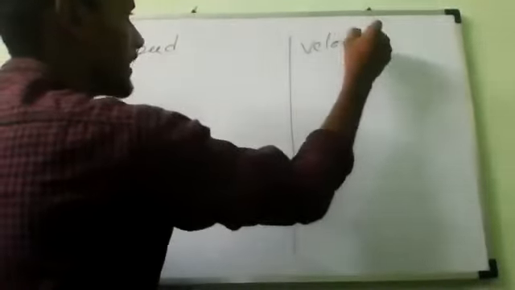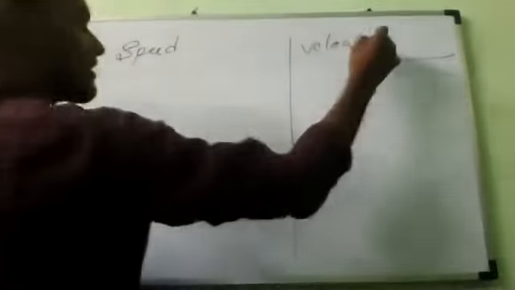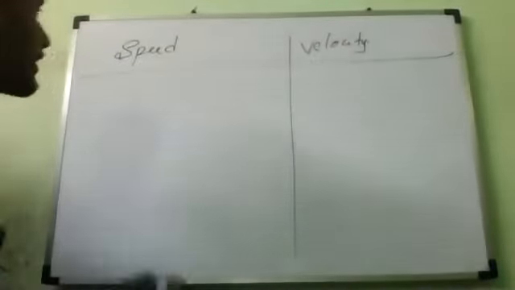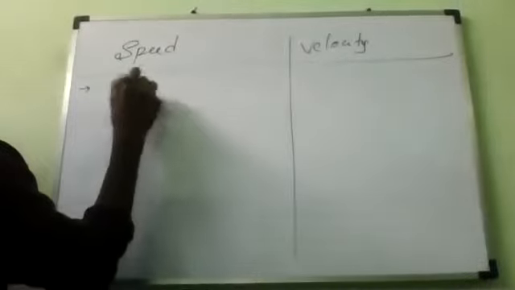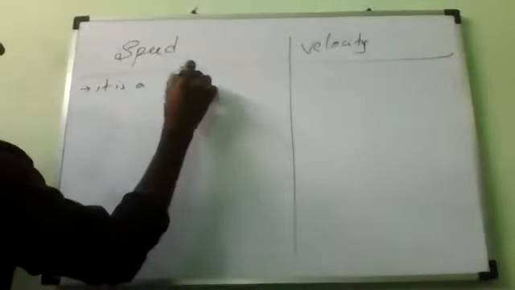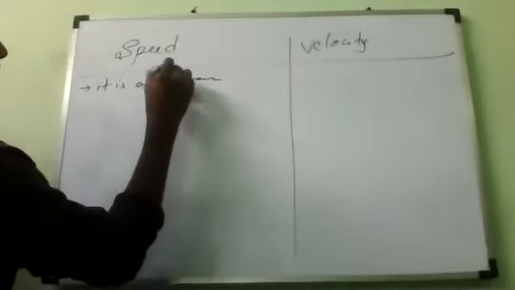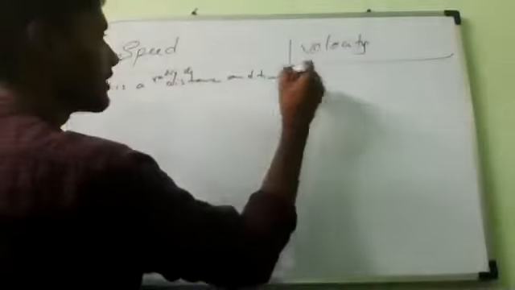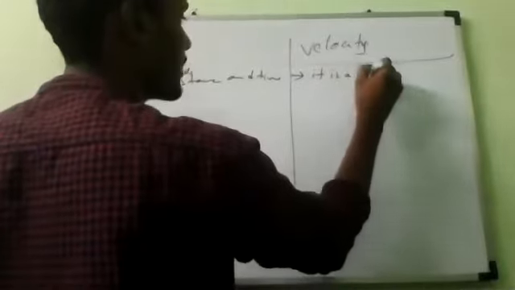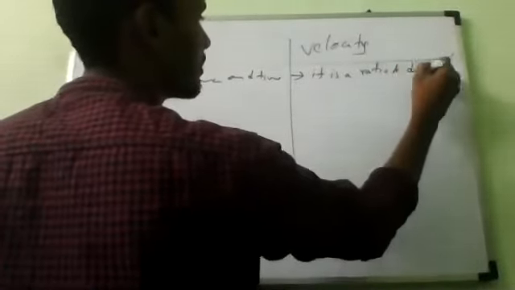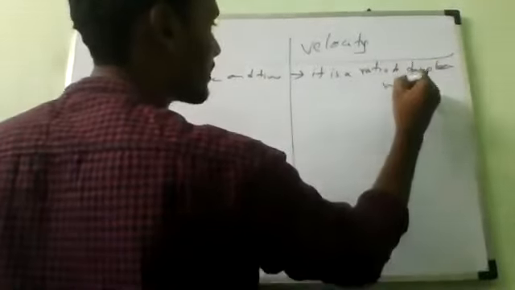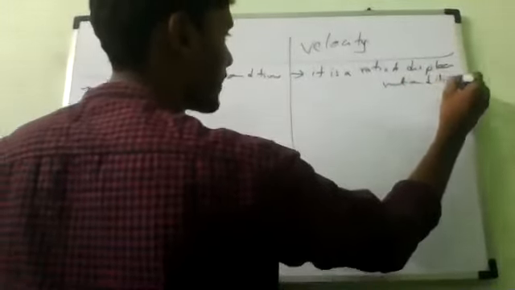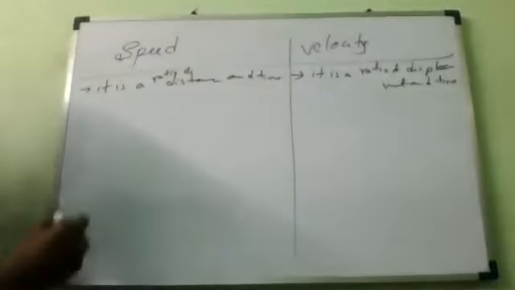So now first speed, next velocity. Differences means you should always construct a box. Now tell me, first speed. Speed is a ratio of distance and time. Correct or not? Now what is this? It is a ratio of displacement and time. Yes or no, all of you? Yes, sir.